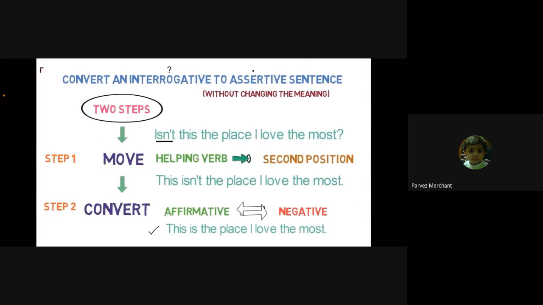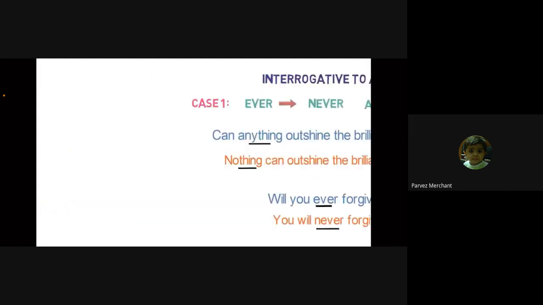Firstly, we understood the 2-step formula to convert an interrogative sentence to an assertive sentence. The steps are: step number 1, move the helping verb to the second position in the sentence. Step number 2, if the sentence is affirmative or positive, then convert it into negative, and if it is negative, then convert it into positive. Then we looked into different cases.